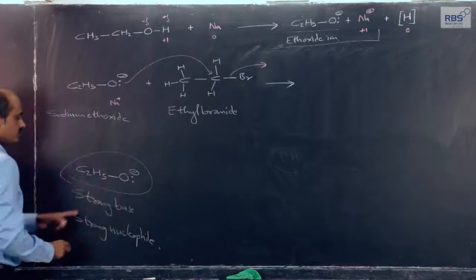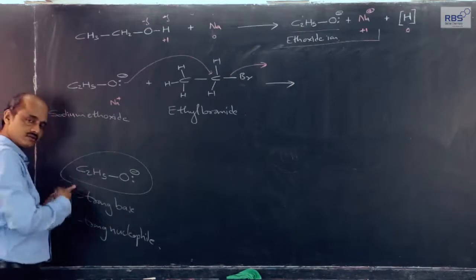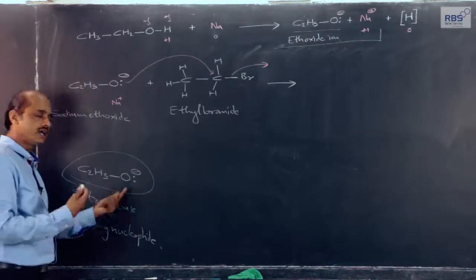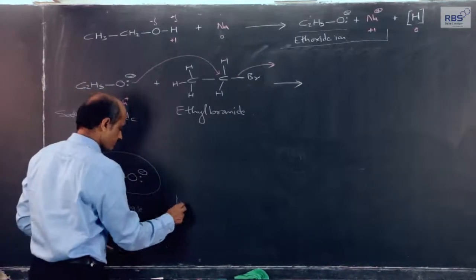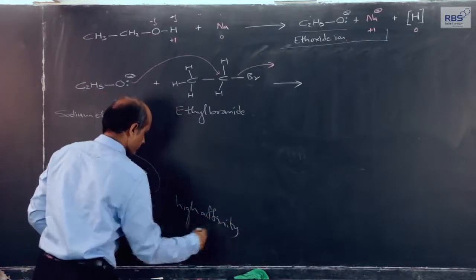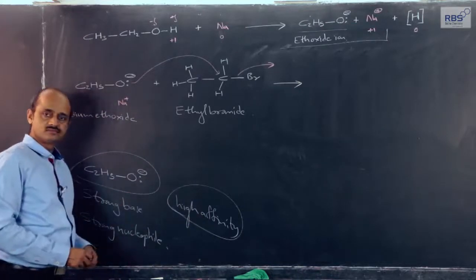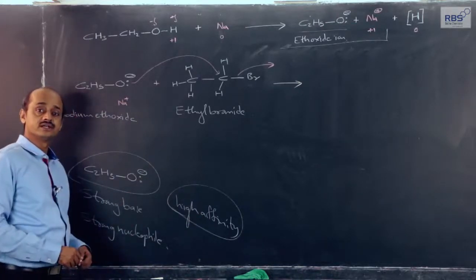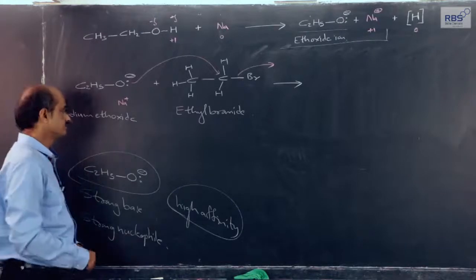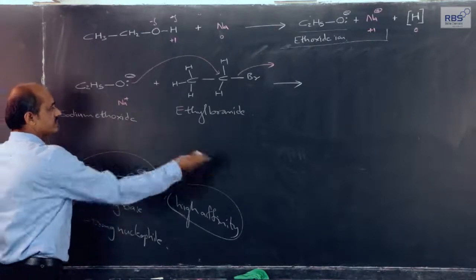Why? Because in this form, the O minus ion, the alkoxide ion, has very high affinity for an electron deficient site, it can be H plus ion or anything else. So, this will attack an electron deficient site.